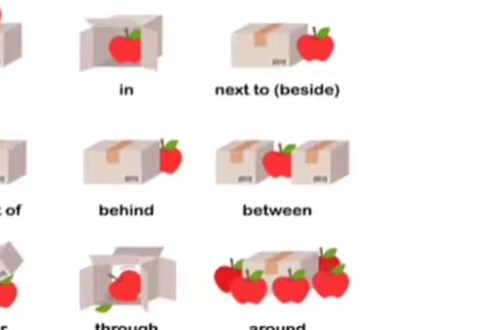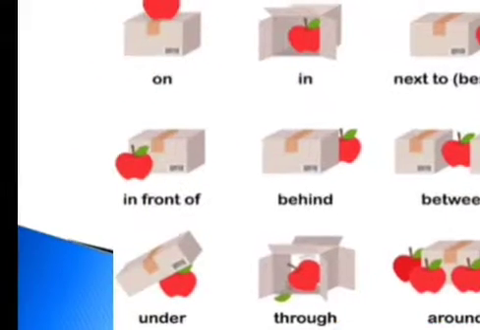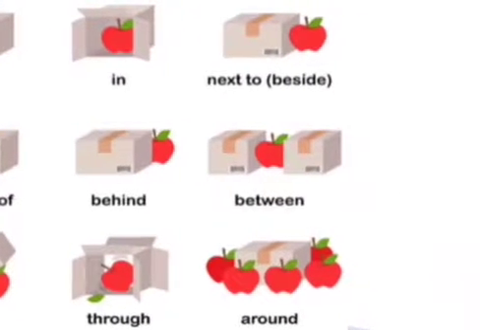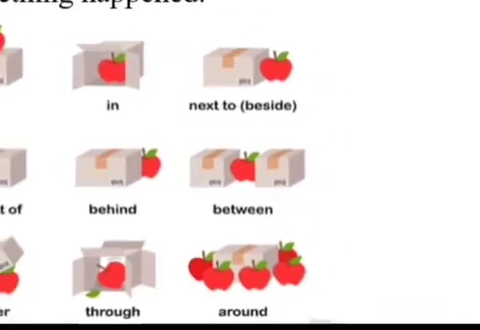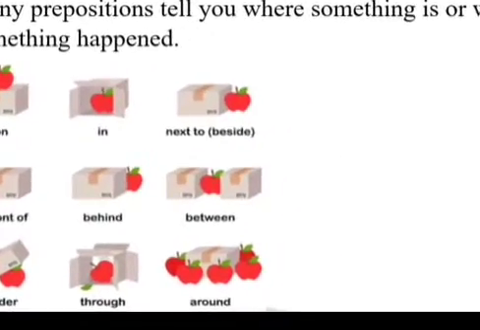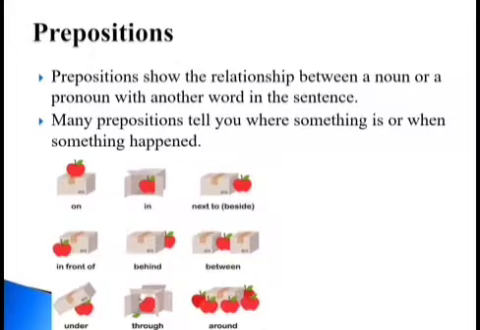Next to means beside, in front of, behind, between, under, through, around. So these are some of the prepositions. I have used that image to make you understand better. So you can understand the use of various prepositions with the help of this picture.